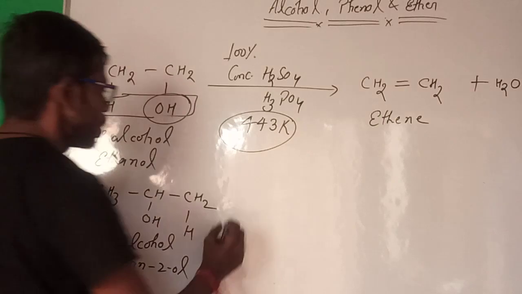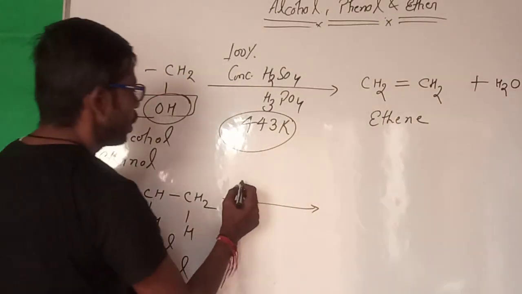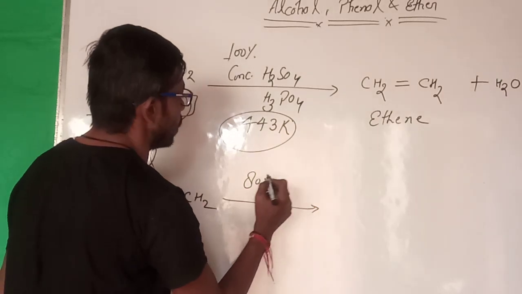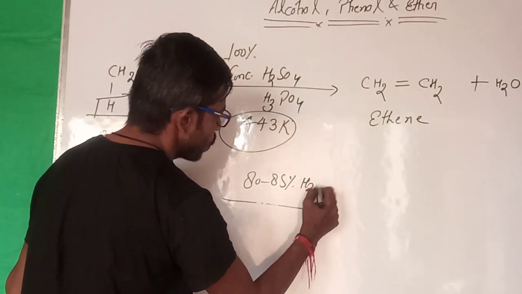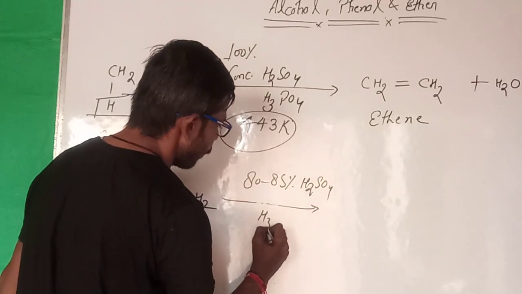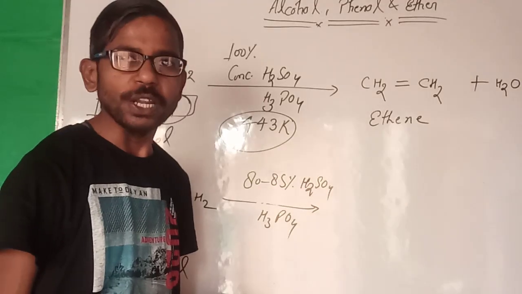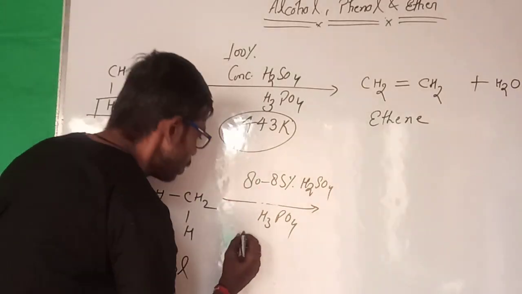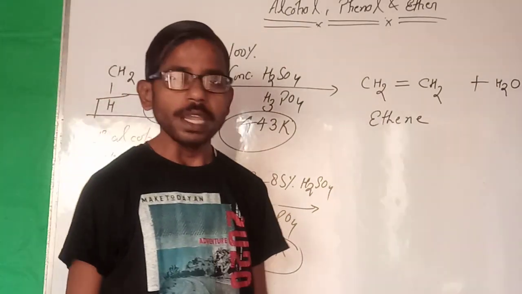Okay, guys. So if we take 2 degree alcohol, you have to use 80 to 85% H2SO4 or H3PO4. And the temperature is also reduced here. How much? 440 Kelvin.